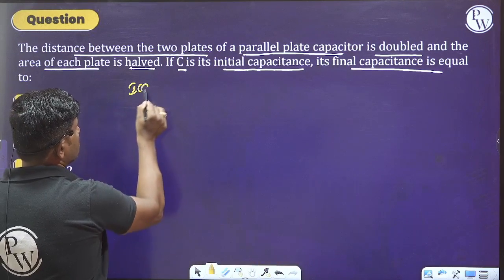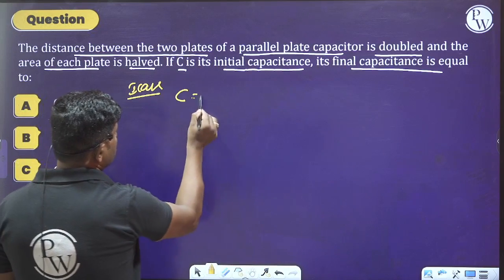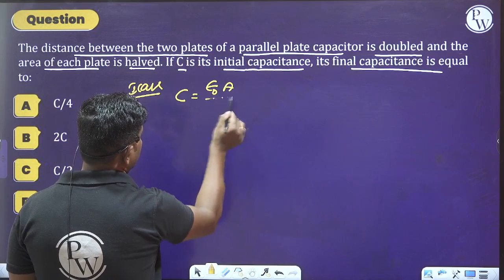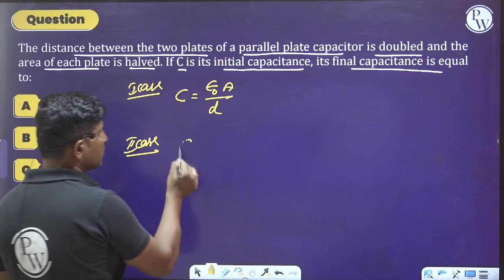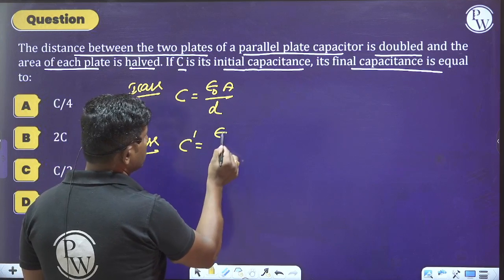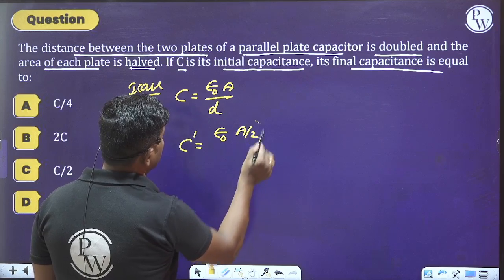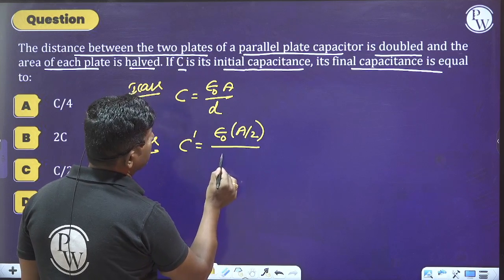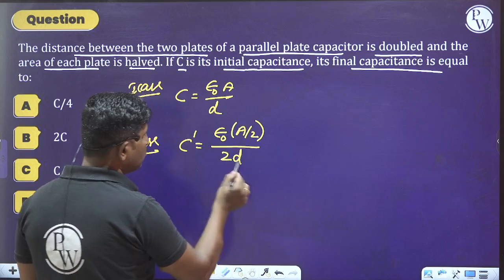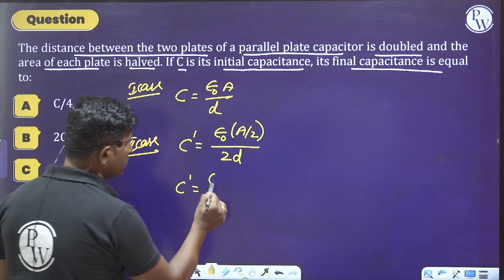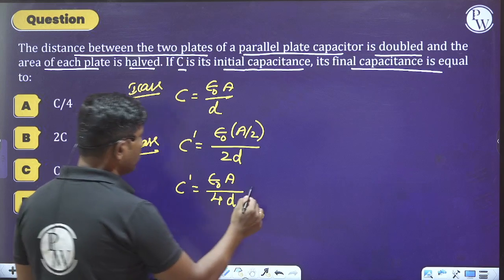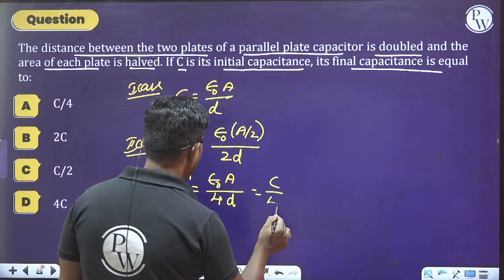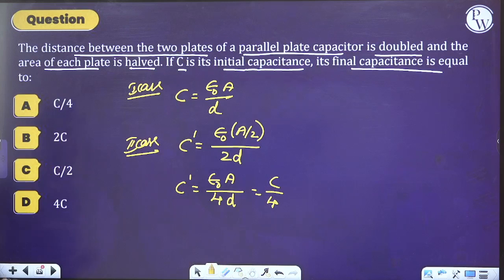In the first case, let us say capacitance is equal to epsilon naught into A divided by D. In the second case, C dash is equal to epsilon naught A by 2 divided by the doubled distance, in the sense 2D. So just do the simplification, epsilon naught into A divided by 4D, you will get it. So you can say it is equal to C by 4.